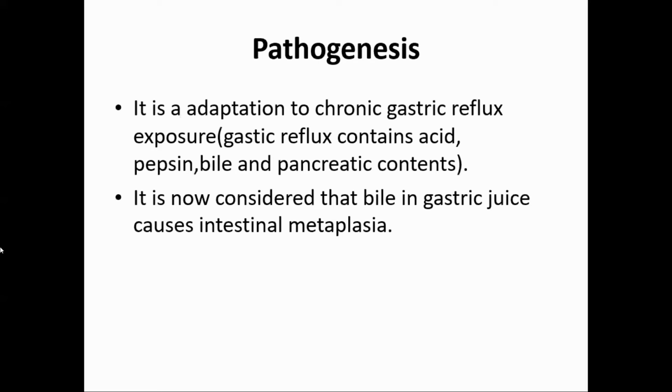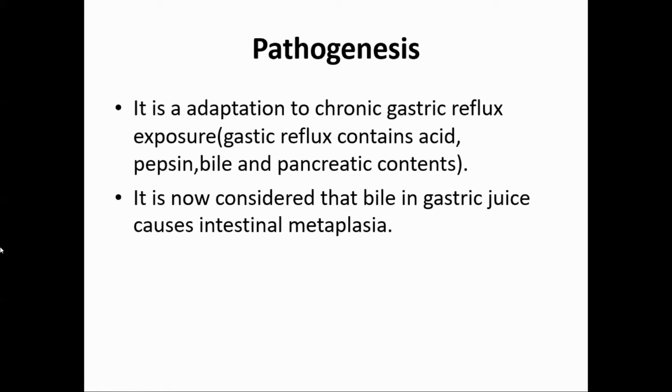Now, pathogenesis, it is adaptation. As I told you, adaptation to chronic gastric reflux exposure. That is, gastric reflux contains acid, pepsin, bile, and pancreatic content. So it is adaptation to the irritation by these gastric contents, and it is now considered that bile in gastric juice causes the intestinal metaplasia. Bile in gastric juice causes intestinal metaplasia. So this is pathogenesis.